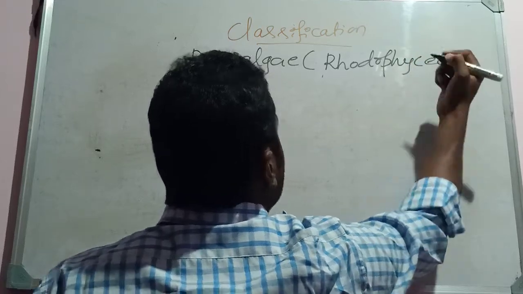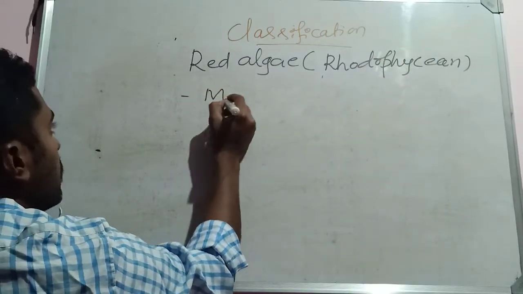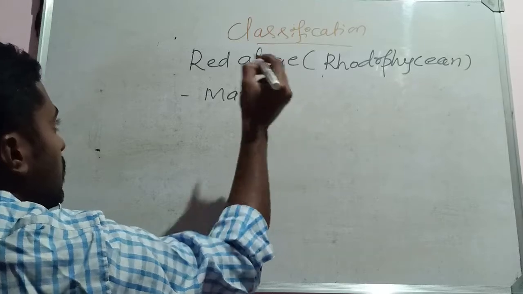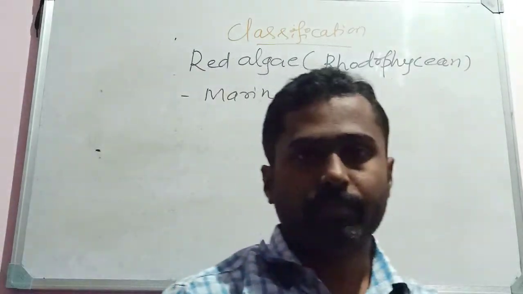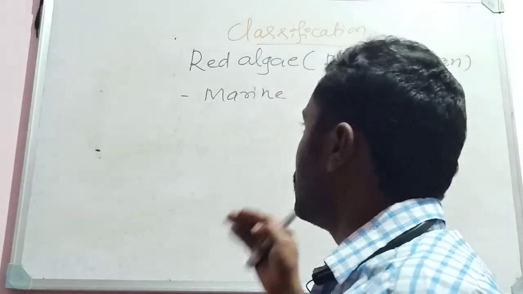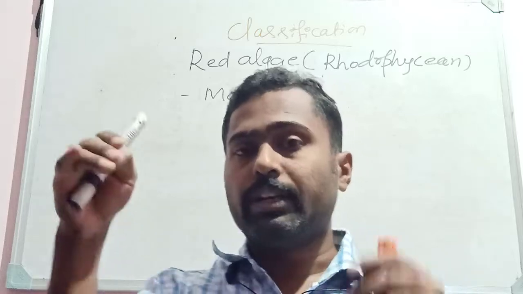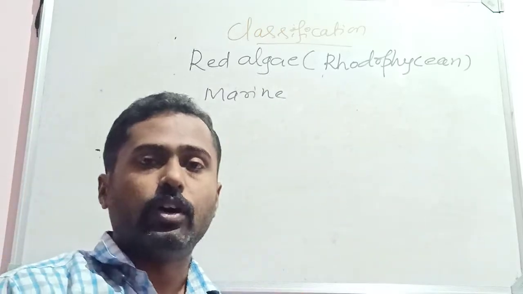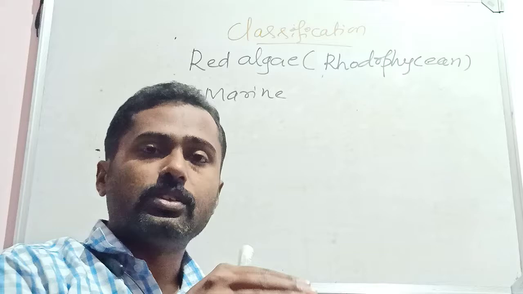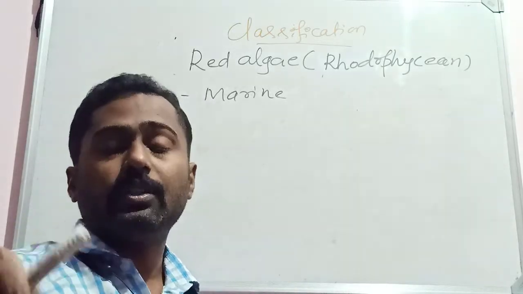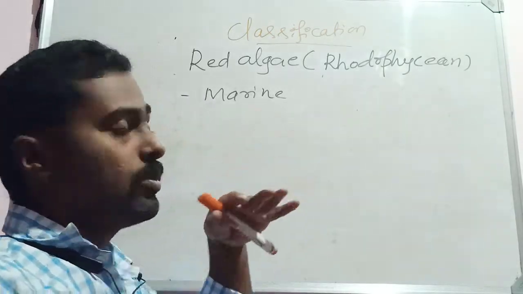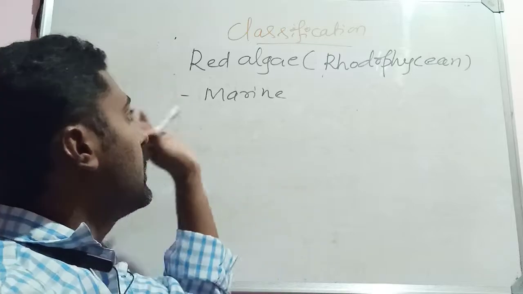These Rhodophycean members are marine forms. No freshwater forms can be seen here. They range from the seashore up to the depth of the ocean. They are exclusively marine forms.